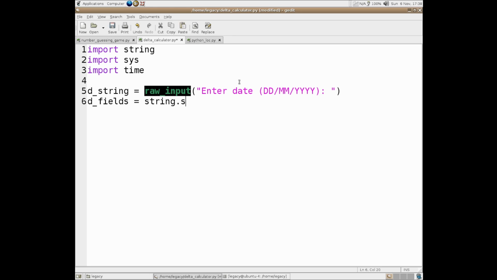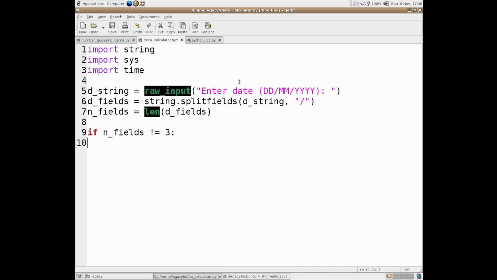And then string.splitfields. Now this is an interesting one. This was removed by Python 1.4. So by the time Python 1.4 came out, splitfields was still there, but split, the normal split, could do what splitfields does. So split splits by white space, splitfields splits by custom character. And then we're going to get the number of fields, because if the number of fields does not equal 3, then we're going to print invalid date passed, must be dd, and then we just exit 2.